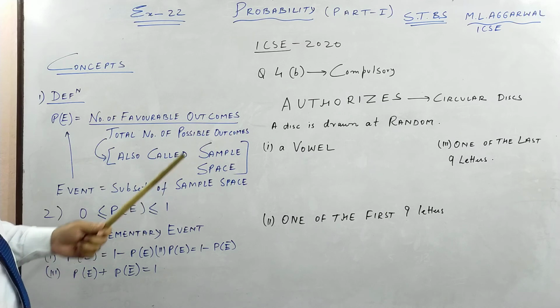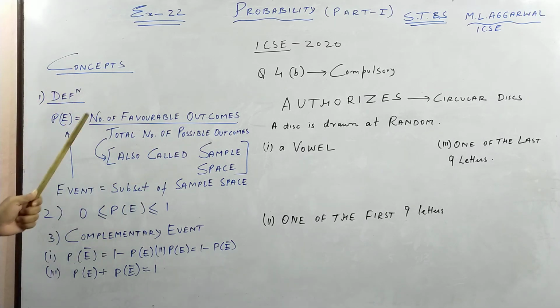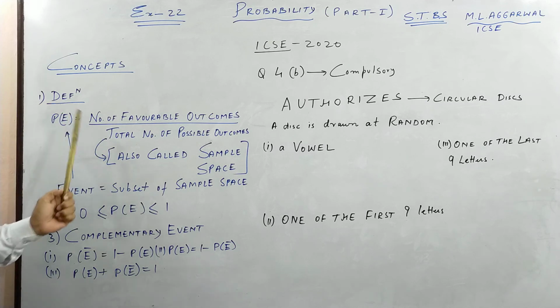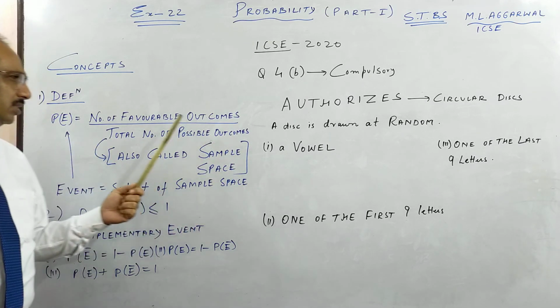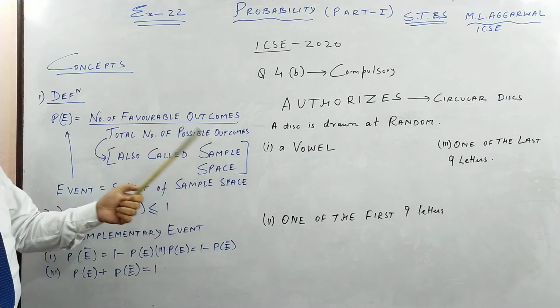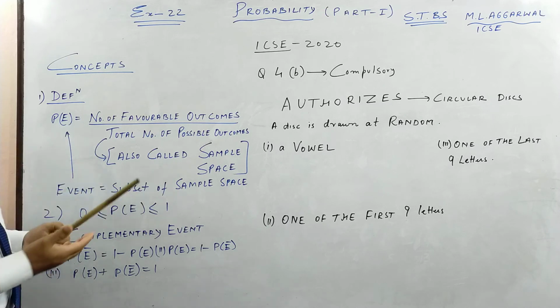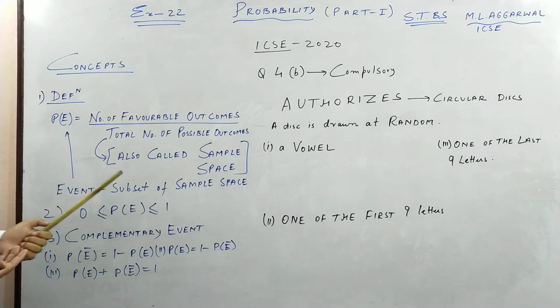So the basic concept of probability is this. First, what is the definition of probability? While teaching also I'll explain this. It is the number of favorable outcomes divided by the total number of possible outcomes. While doing it I'll try to make you understand. So there is something called an event.